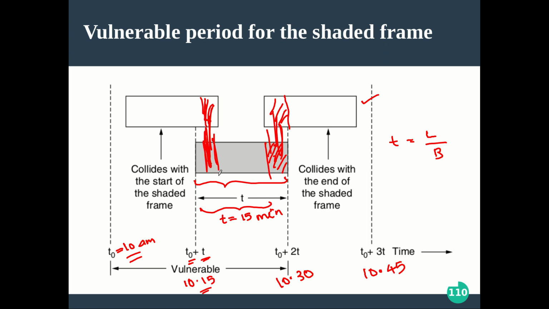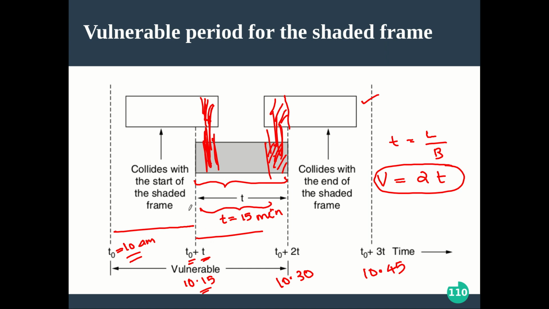So totally we have to be careful with this 15 minutes and this 15 minutes, right? 15 plus 15, this is 30 minutes. This is what we call the vulnerable time. So in this example, what is the vulnerable time? The vulnerable time is found to be 2 times the frame transmission time. Why two times? Because of this 15 minutes of frame transmission time as well as the previous 15 minutes. So you have to be careful with both.